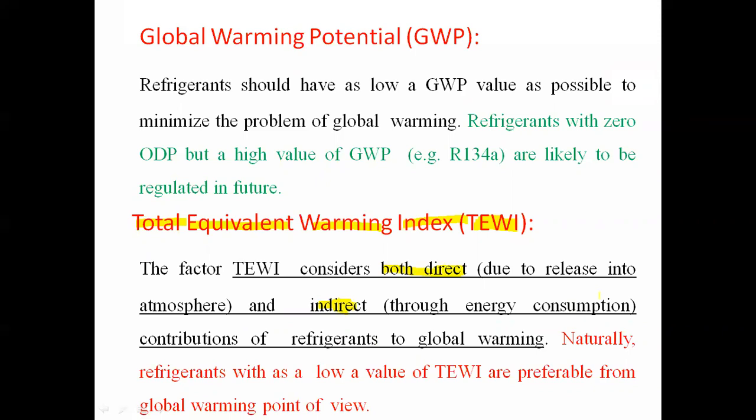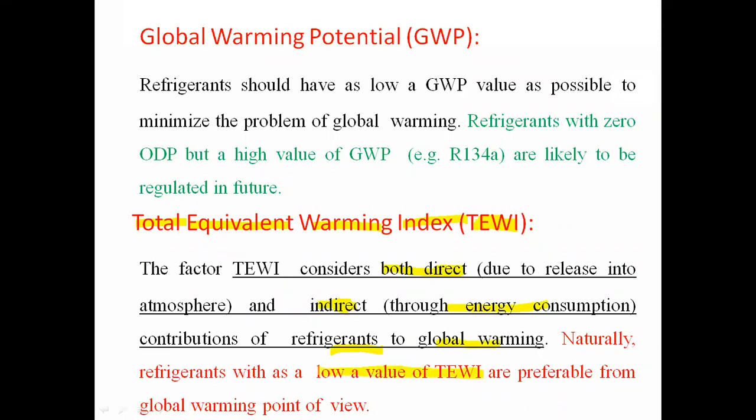And if I am going to consider the factor for each and every refrigerant which is causing direct as well as indirect global warming, that factor will be called the total equivalent warming index. So the factor TEWI considers both direct, that is due to release into atmosphere, and indirect, that is through energy consumption, contribution of the refrigerant to global warming. So while selecting the refrigerant, we have to select the refrigerant which has a low value of TEWI.